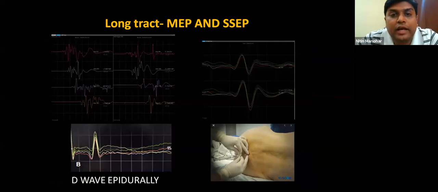And again, for long tracts, which go through the corticospinal tract and the ascending sensory tracts, we can do SSEP and MEP continuously. But one thing which I think we have to start doing is also doing D-wave monitoring for MEP. So we can do epidural or percutaneous D-wave placement. Your anesthetist can place it very easily. After all, it's an epidural catheter. So you can place it epidurally and you can do continuous D-wave monitoring in cases where you want epidural D-wave.